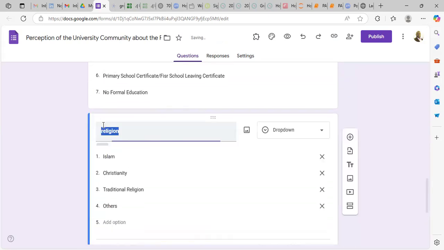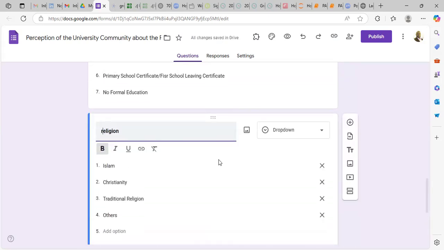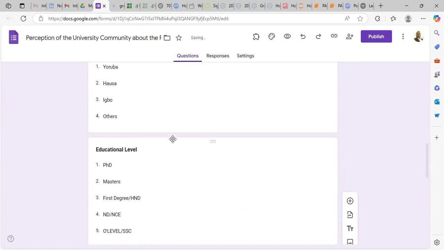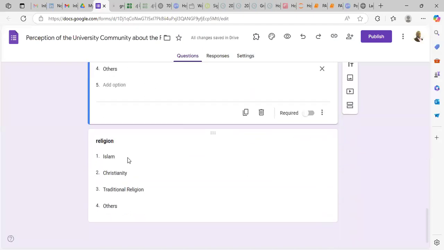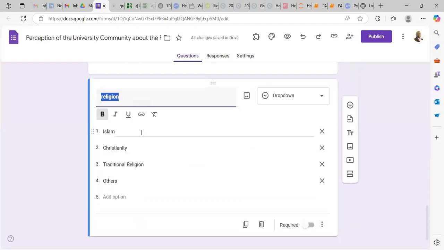For this one, I don't like the way it is. I have to start with capital letter, but at least small letter. Let me start with that. So this is now religion. Let's now change it to probably education, occupational status.